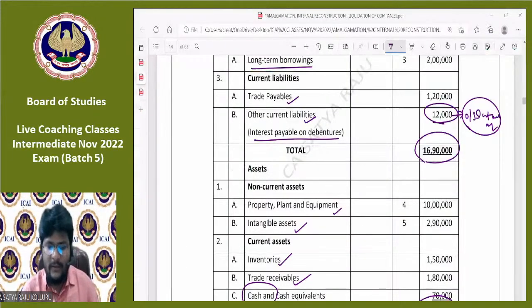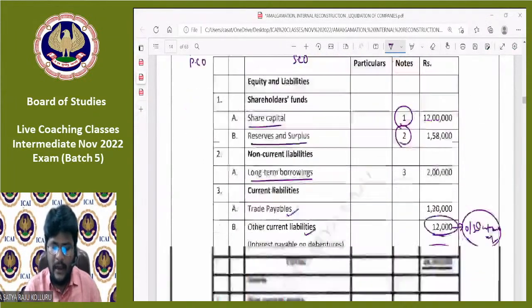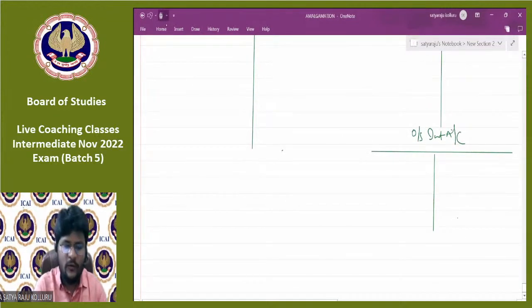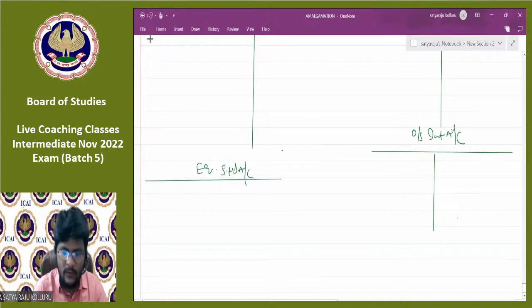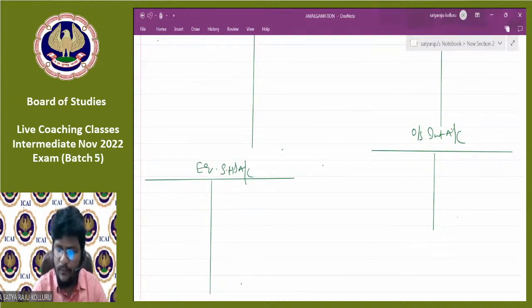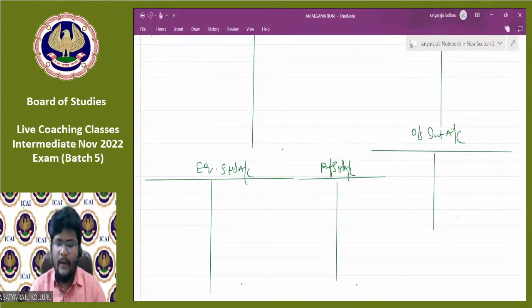One more thing, guys. Here, share capital has two different components. One is equity share capital, another is preference share capital. That's why you need to open the equity shareholders account as well as the preference shareholders account. Please let me open these accounts as well. Equity shareholders account. This is the preference shareholders account. Is it okay, guys?